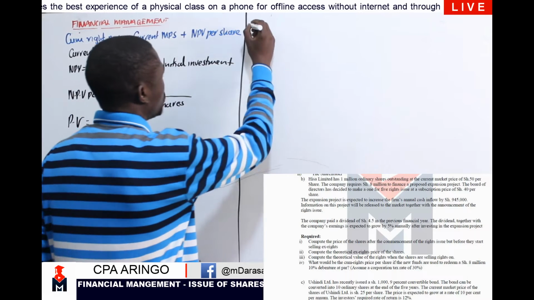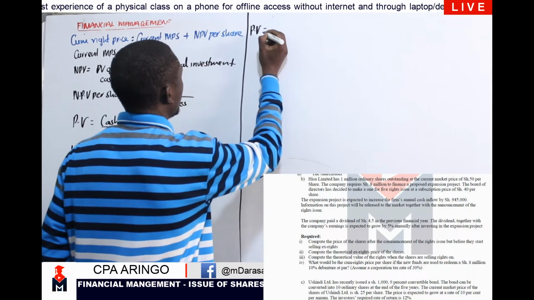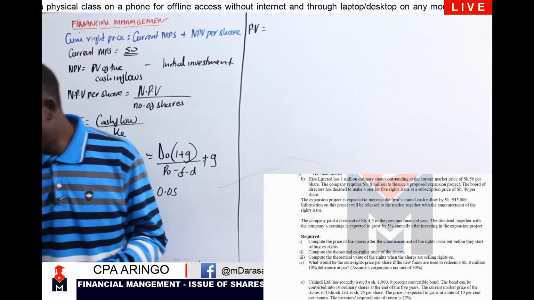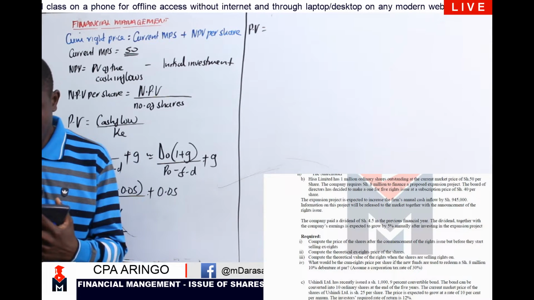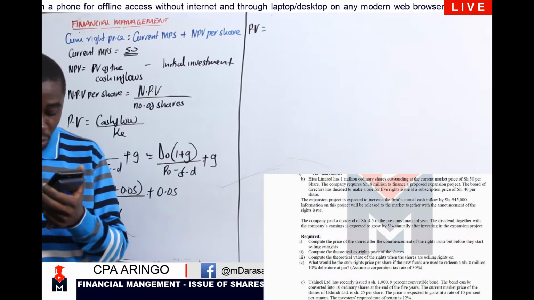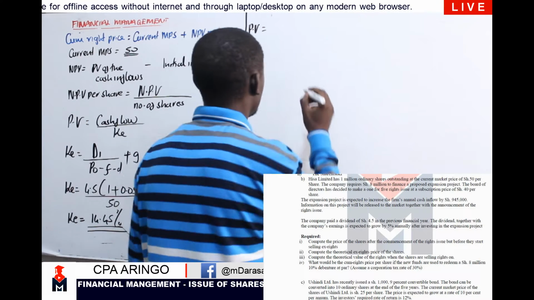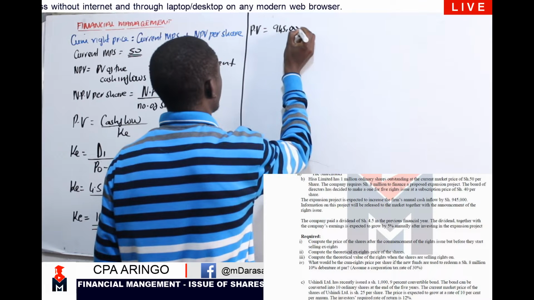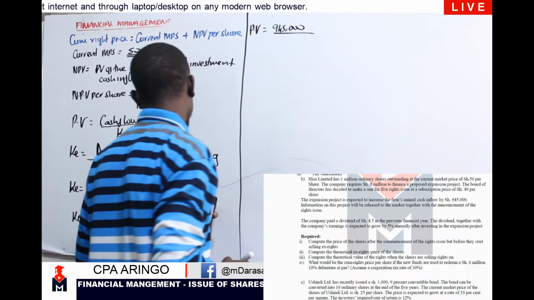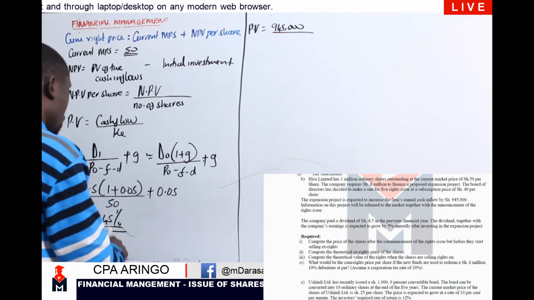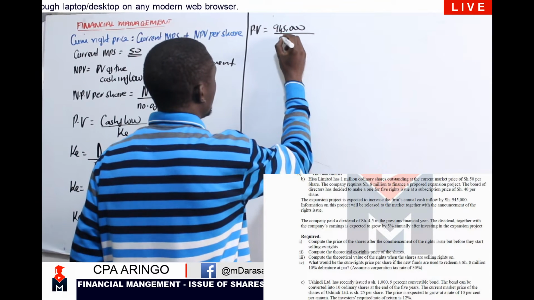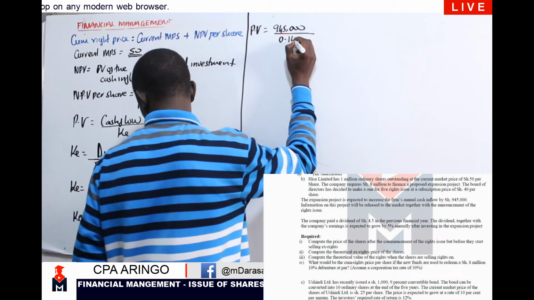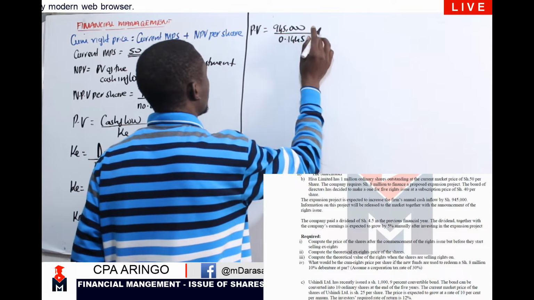Once we have our cost of equity, that will be simple because the other element that I need to do is to determine my present value. And to determine our present value, we are given the cash flow. What were we given as our cash flows? An annual cash flow of 945,000. We divide by our KE, which we determined to be 14.45%, 0.1445, right?